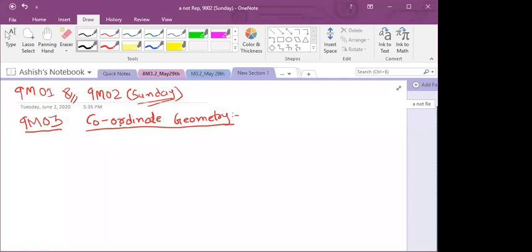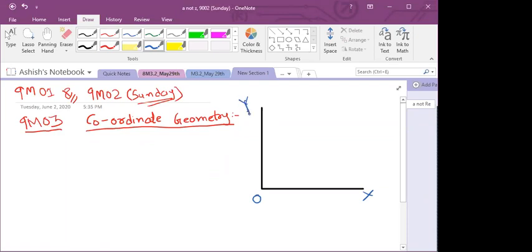So we already know about this. First, understand this carefully. Till class 8, we knew about these things. This is our origin. This is our x-axis. This is our y-axis. And we have plotted so many graphs on this x-axis, y-axis. You remember? Linear graph, line graph, bar graph, histogram, isn't it?